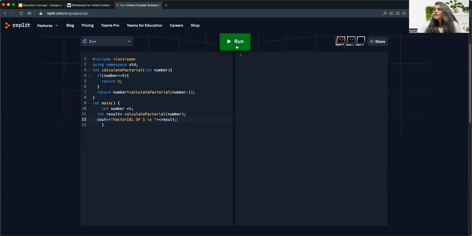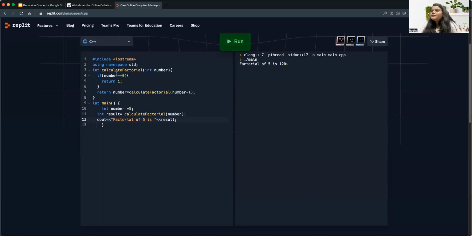Now let's run it. You can see the factorial of 5 is 120. So the factorial of 5 is 120.